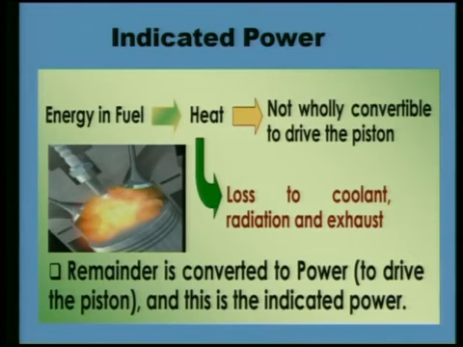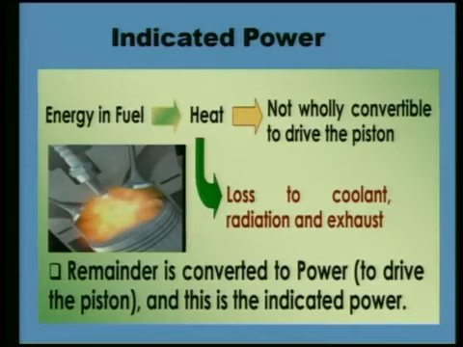Here one term I am defining which is very popular in the case of internal combustion engine, it is termed as indicated power. If you see the combustion, these flames which are visible, it is due to combustion of the fuel. One side we have initiated the spark, with the help of spark one intense source of energy we will be having. Due to this, flame will be propagating inside the cylinder, temperature inside the cylinder becomes very high. If it is a spark engine, temperature may be around 2000 degree Celsius. If it is a compression ignition engine, temperature may be 1600 degree Celsius, 1700 degree Celsius.